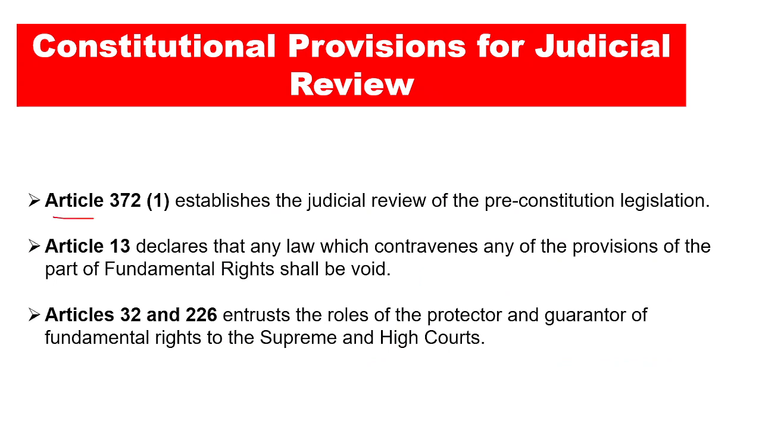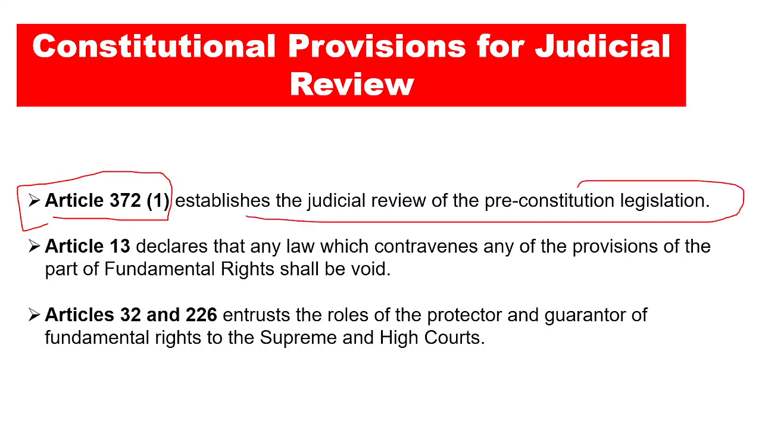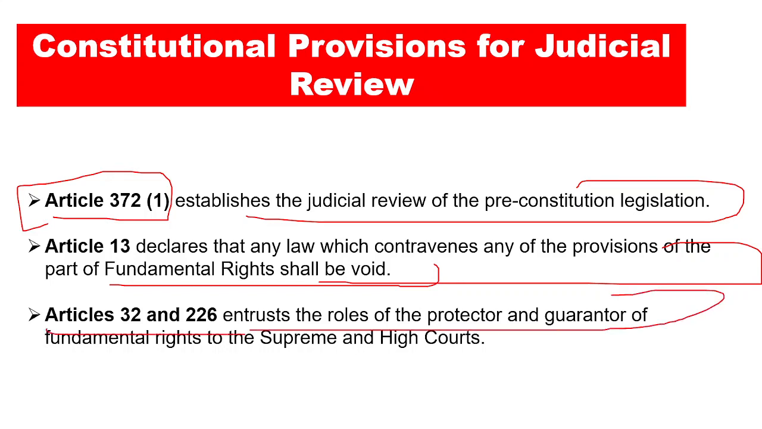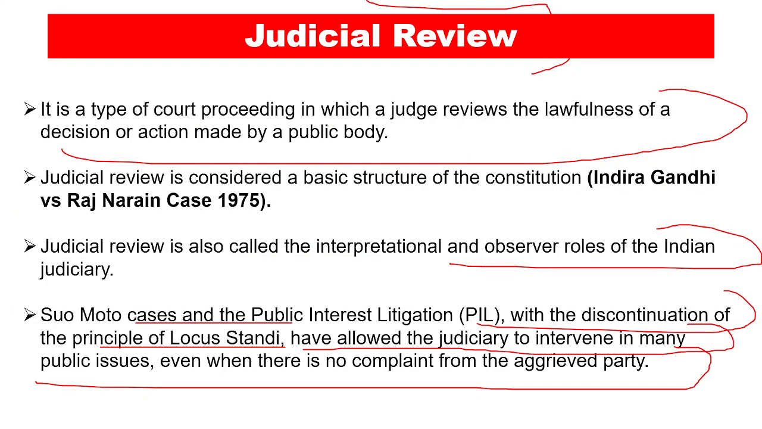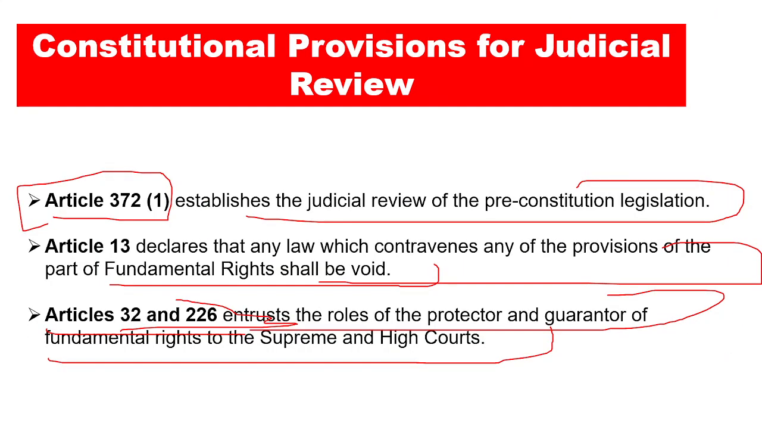We have the Article 372(1), which establishes the judicial review of the pre-constitutional legislation, that is the legislation which was formed before the constitution. And then we have the Article 13, which declares that any law which contravenes any of the provisions of the part of the fundamental rights shall be void. And then we have the Articles 32 and 226, which entrust the roles of the protector and the guarantor of the fundamental rights to the Supreme Court and the High Court. And this particular PIL was basically a writ petition under the Article 32, right, in this particular case of Victoria Gowri, right? So this is it regarding this particular article, and this is it for the day.